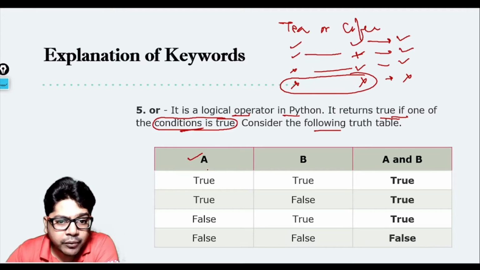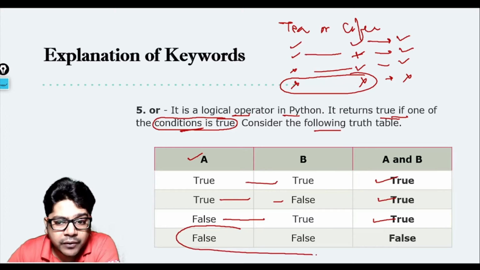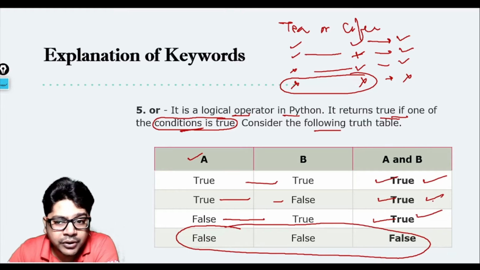Like you see here, A true, B true, it is giving you true. A true, B false, it is giving you true. A false, B true, it is returning you true. Only when both the conditions are false, then only it is returning you false. In all the other three scenarios, it is returning you true, true, true, which is exactly the opposite of AND. Okay, here it will not be AND, it will be OR. It is a typing mistake over here, ignore that part.